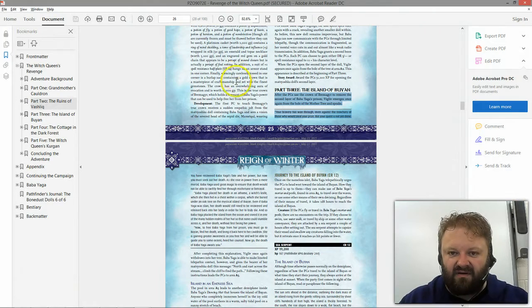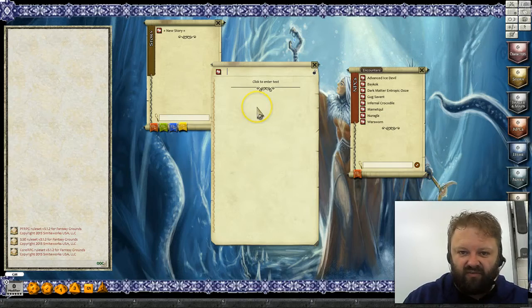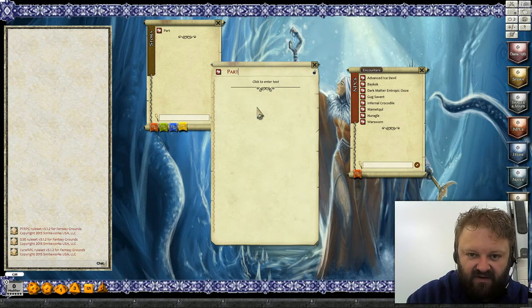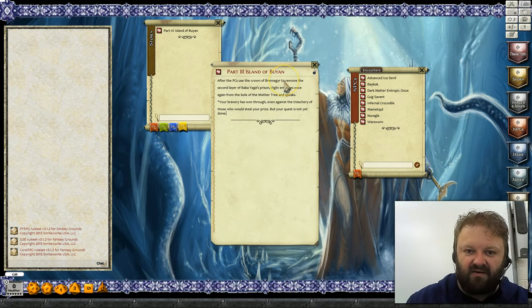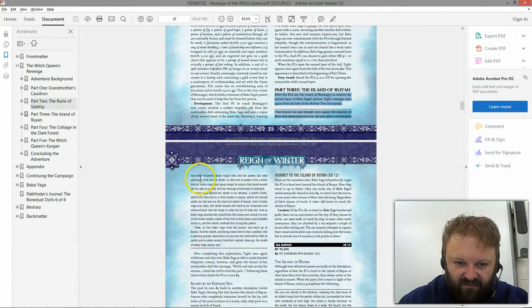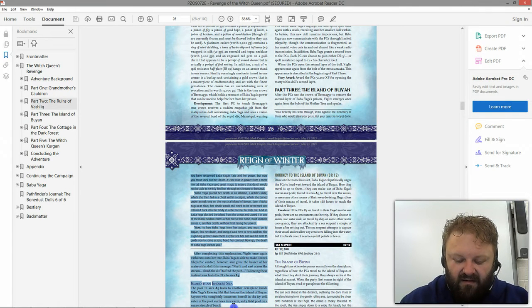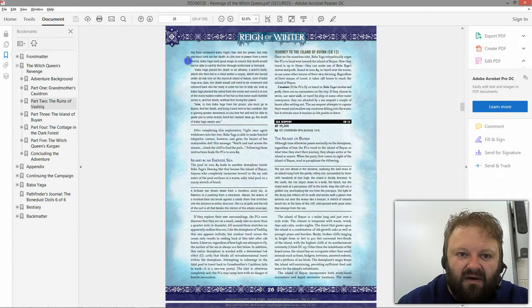Okay, so this is part 3, the island of Bouillon. So we give the title. And then we enter the text. Now, I'll show you a bit about this text in a moment. Okay, so there we go.